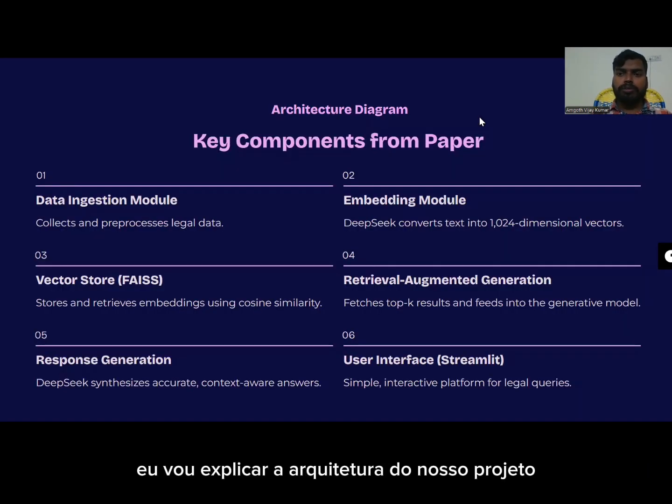In this slide, I'm going to explain the architecture of our project. The LawPal architecture: first, data ingestion module. Second one is embedding module. Third, vector store FAISS. Fourth one, retrieval augmented generation. Fifth one, response generation, and sixth one is user interface, Streamlit. Let's look at the architecture.